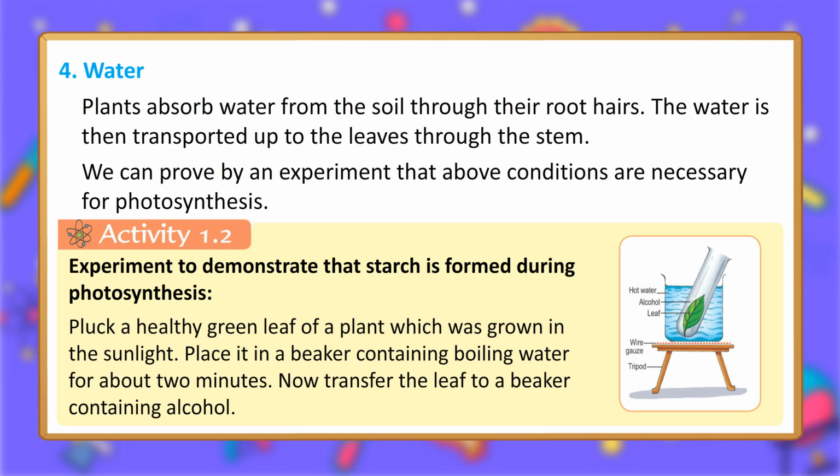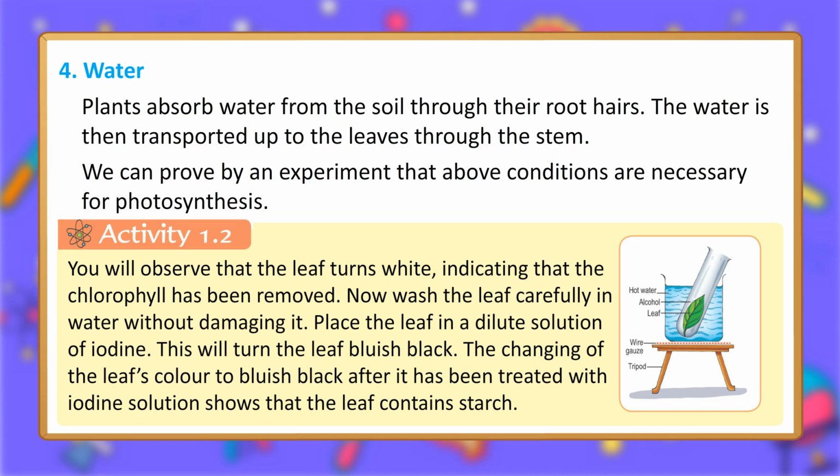Pluck a healthy green leaf of a plant which was grown in the sunlight. Place it in a beaker containing boiling water for about 2 minutes. Now transfer the leaf to a beaker containing alcohol. You will observe that the leaf turns white, indicating that the chlorophyll has been removed. Now wash the leaf carefully in water without damaging it. Place the leaf in a dilute solution of iodine. This will turn the leaf bluish-black. The changing of the leaf's color to bluish-black after it has been treated with iodine solution shows that the leaf